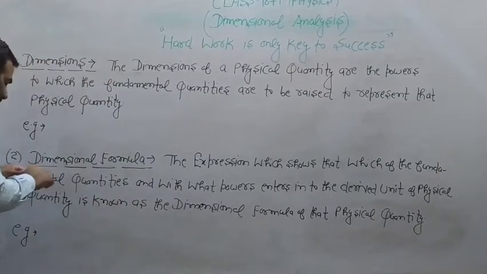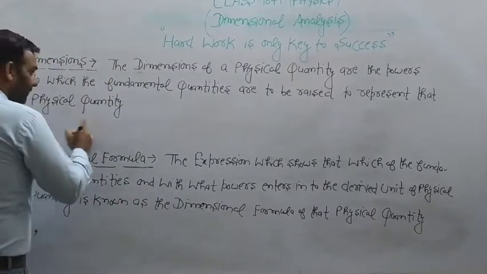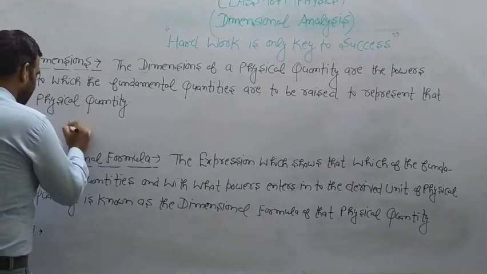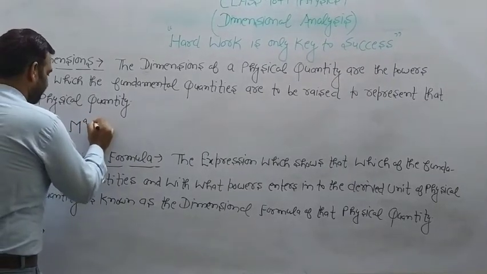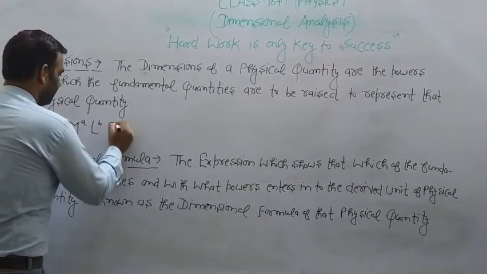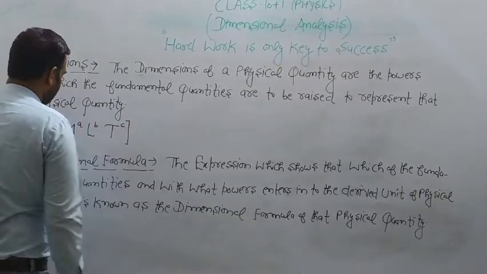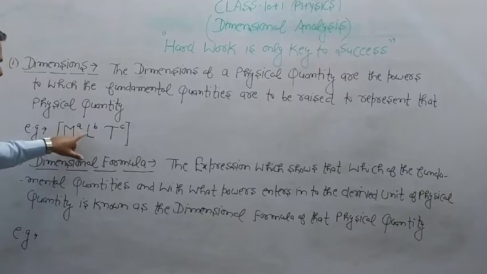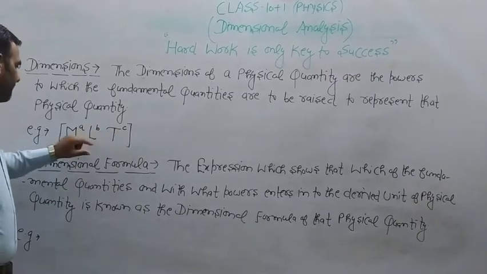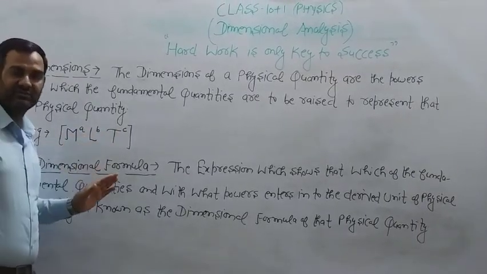For example, if I write the dimensional formula M^a L^b T^c, here a, b, c represent the dimensions.